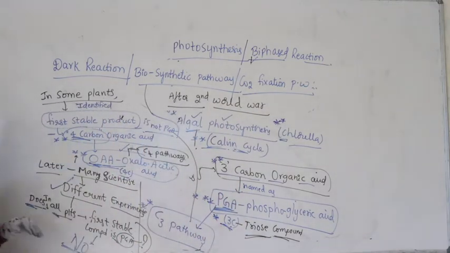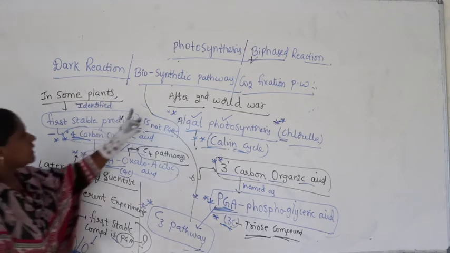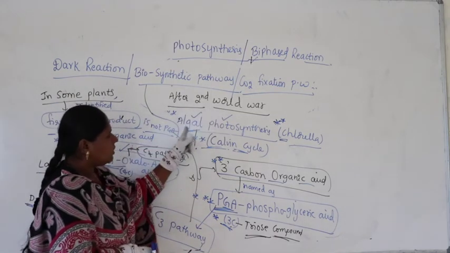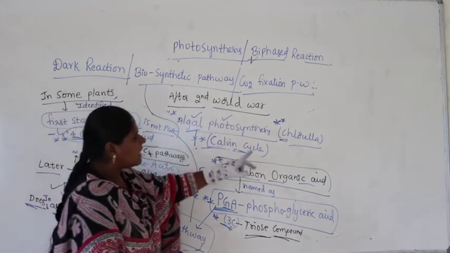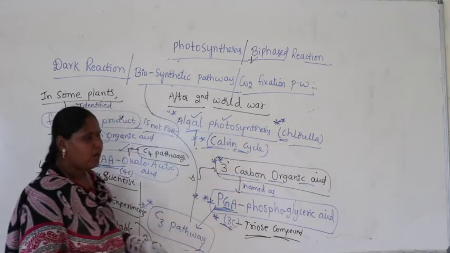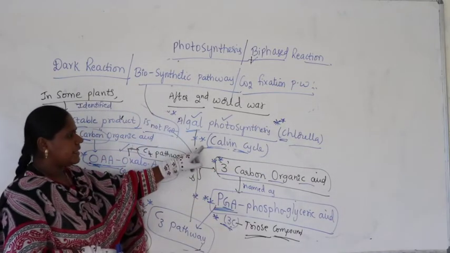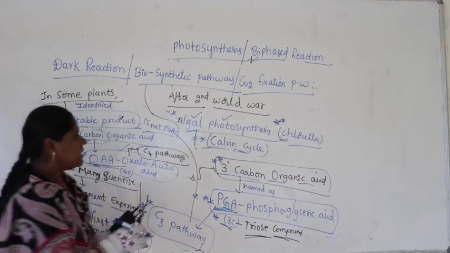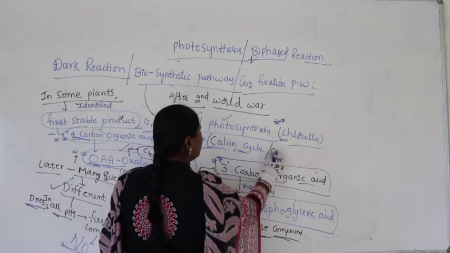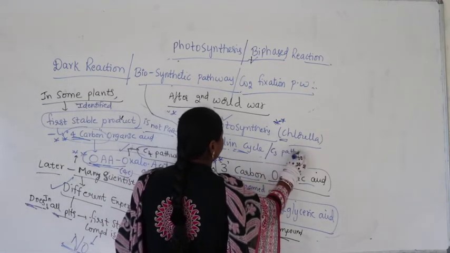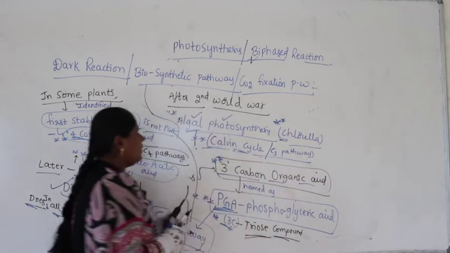Now coming to the discovery part, Melvin Calvin, after the Second World War, did experiments on algal photosynthesis. Which alga? Chlorella, and he studied the Calvin cycle. That means the C3 pathway itself is called the Calvin cycle.